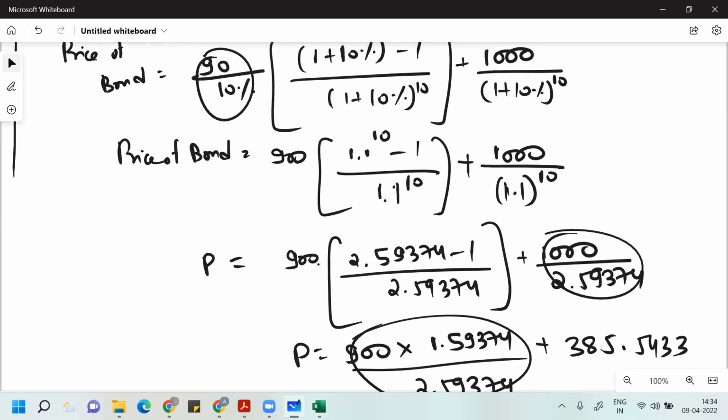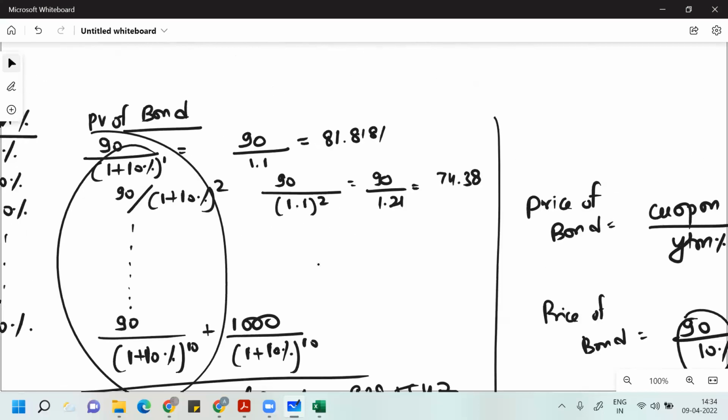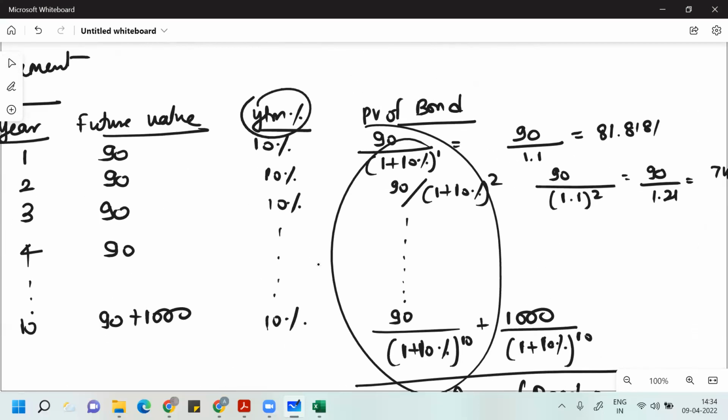The term we use here is YTM. YTM means yield to maturity. It is the minimum return you expect on the debt instrument.